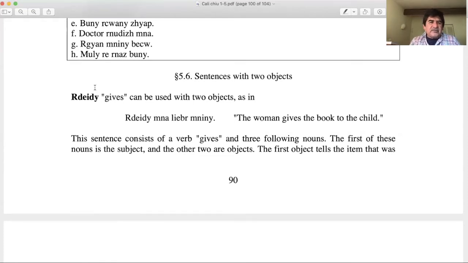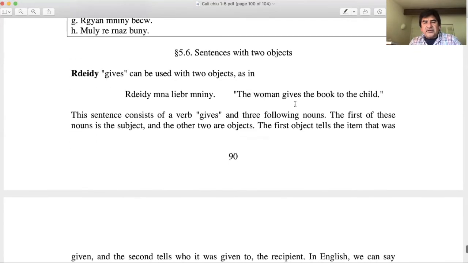For this section, we're gonna be looking at the verb gives or they, which can be used with two objects. So remember the basic sentence, right? Which is verb, subject, object. But now we have two objects.